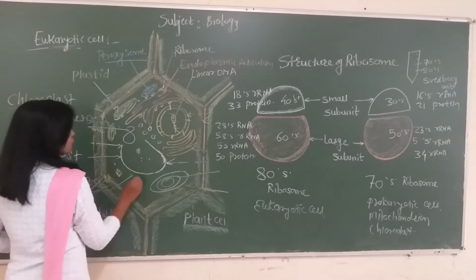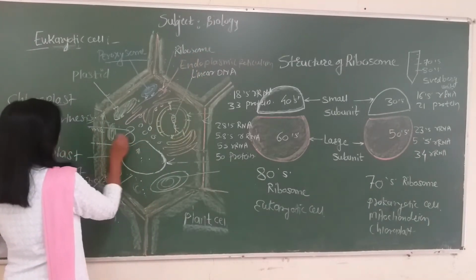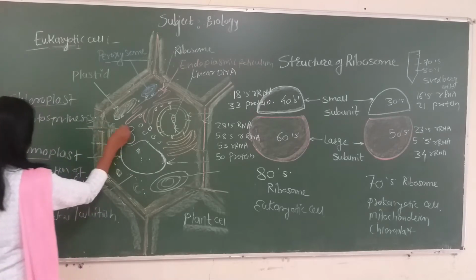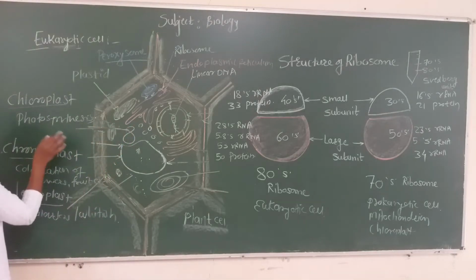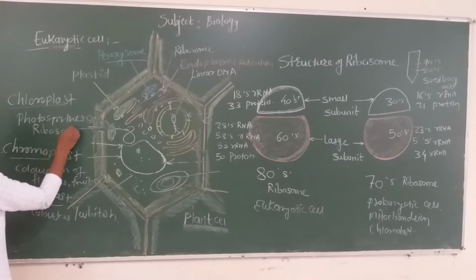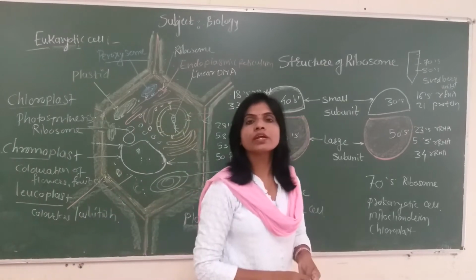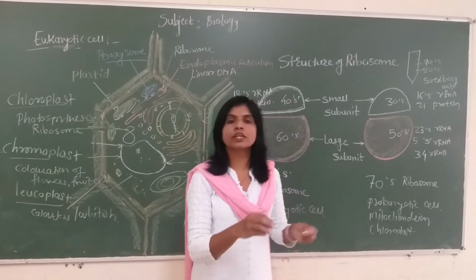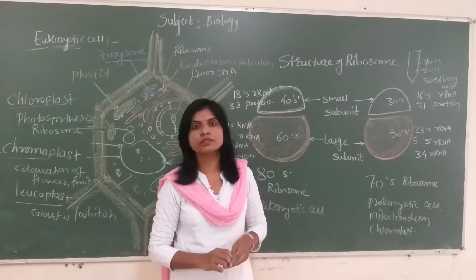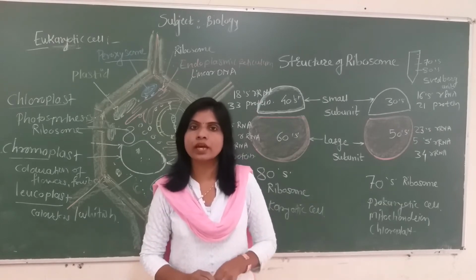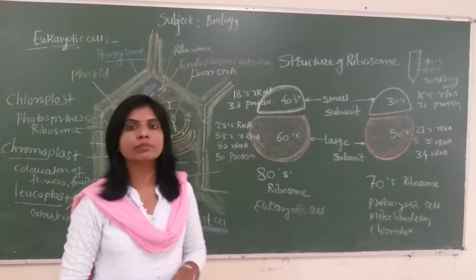Whereas those ribosomes freely scattered in the eukaryotic cell are also involved in the synthesis of protein, but that protein is an enzymatic protein. They are not structural proteins, they work as enzymes. Those ribosomes independent in the cytoplasm synthesize proteins that are enzymatic in action, which we call catalytic protein or enzymatic protein.